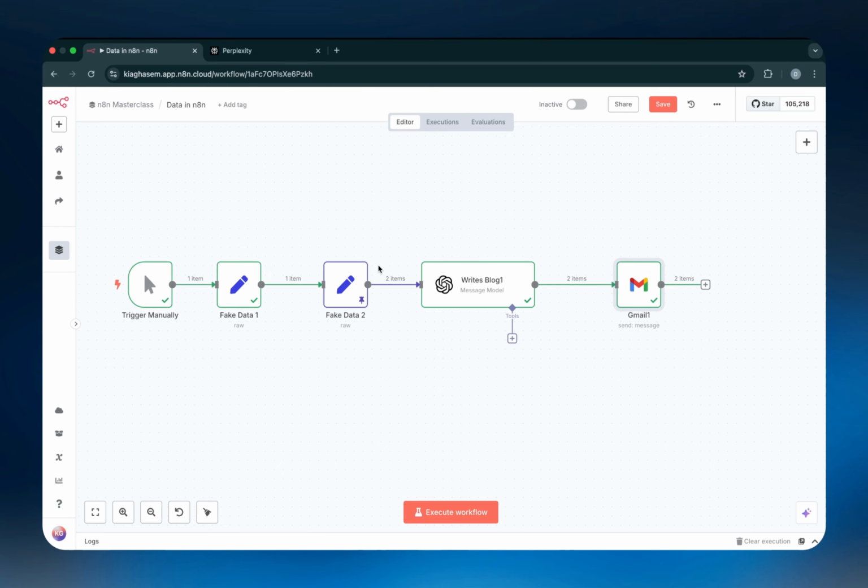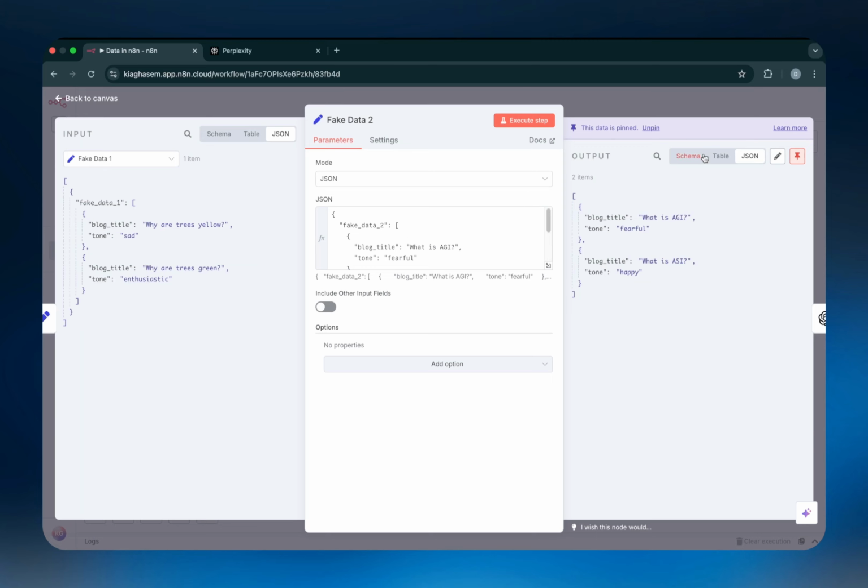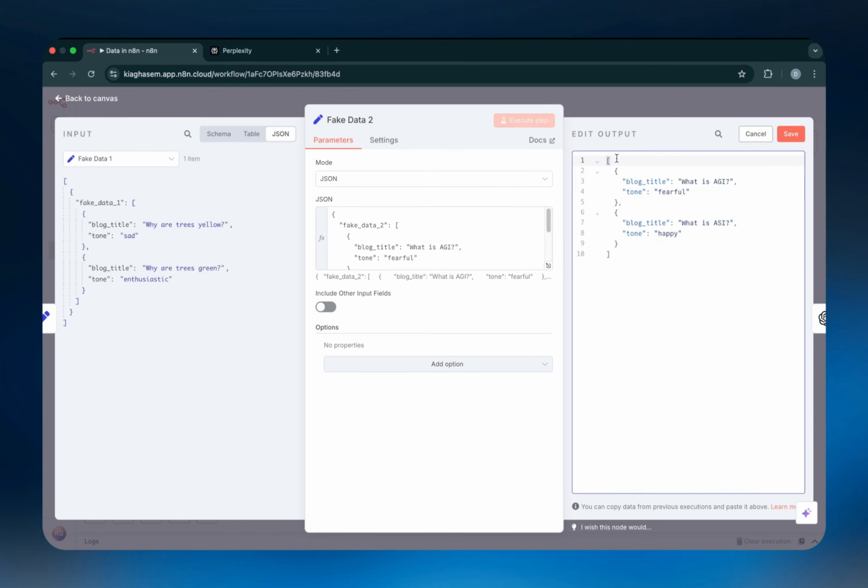And then just one more thing that I've done before, but I haven't actually told you about. As you can see, this node over here is purple, whereas these nodes are green. And that's because with this node, I clicked this edit button and I edited the output that came out of it. And you can actually do that in n8n.